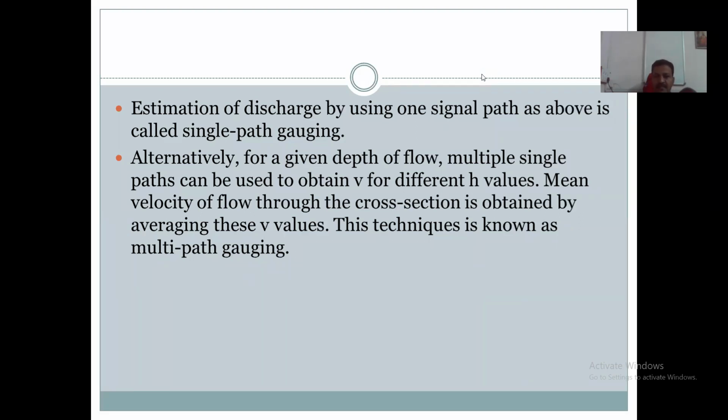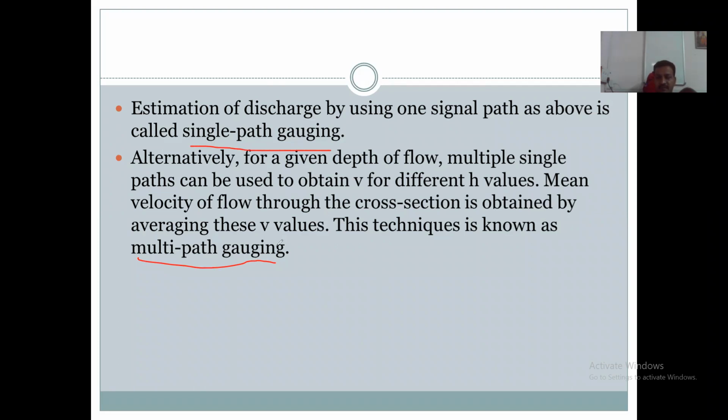So for multiple single paths, we obtain different velocities for different heights. Therefore, this method is known as multi-path gauging.